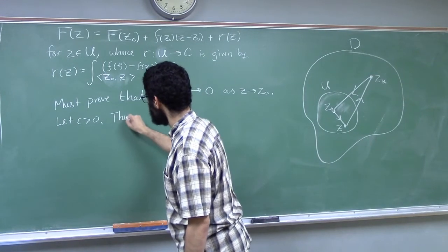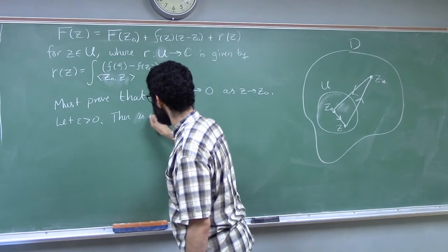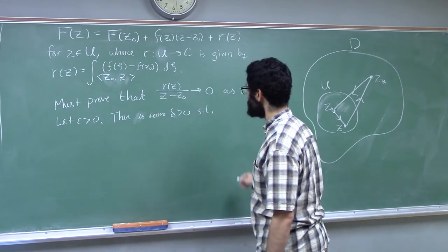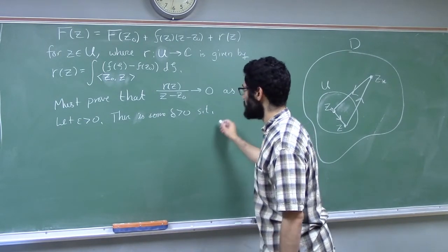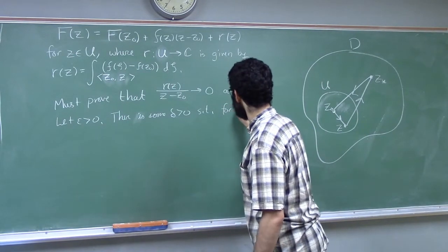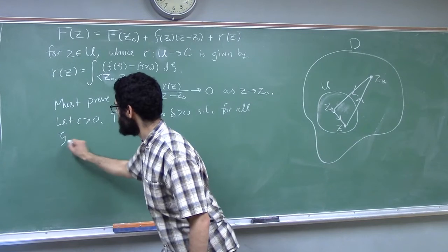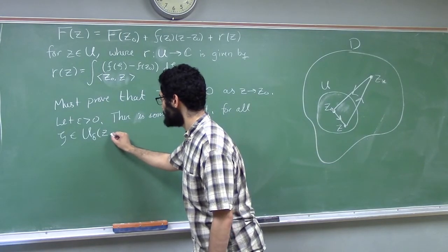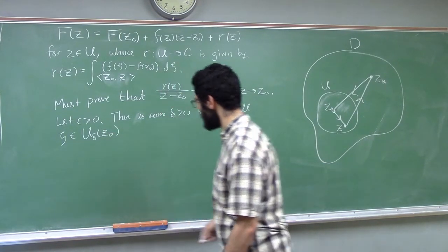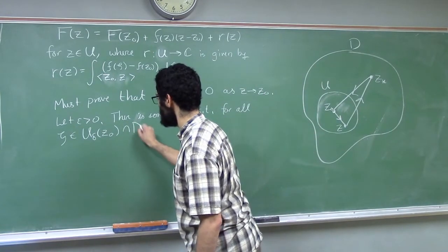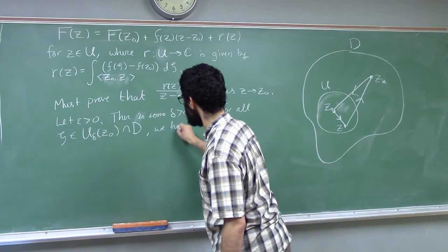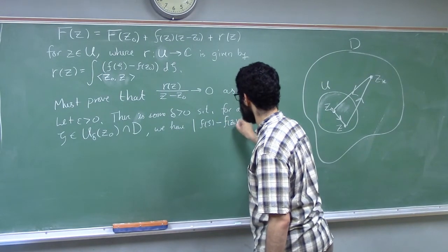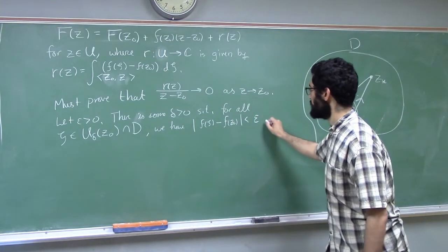So let epsilon be greater than 0. There's some delta greater than 0 such that, and I'm using the continuity of f, for all zeta that are within delta of z naught, I'm using the continuity of f at z naught, and also in the domain, we have, for all these zetas, f of zeta is within epsilon of f of z naught.